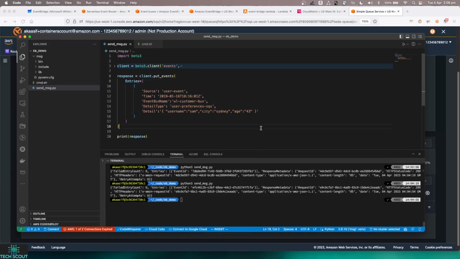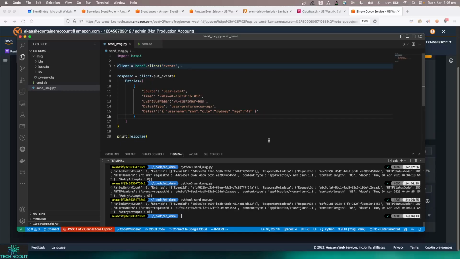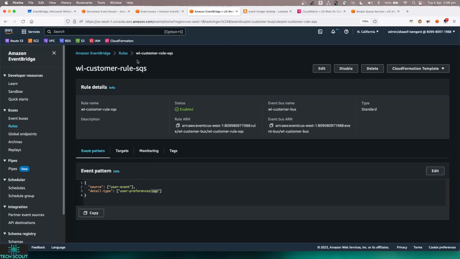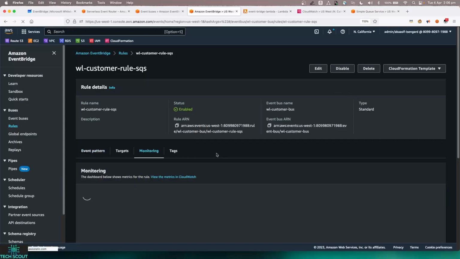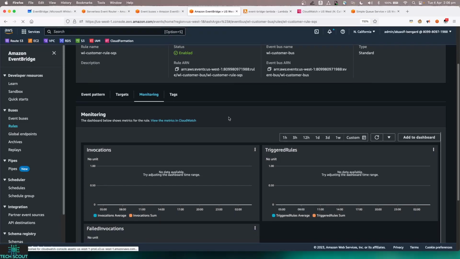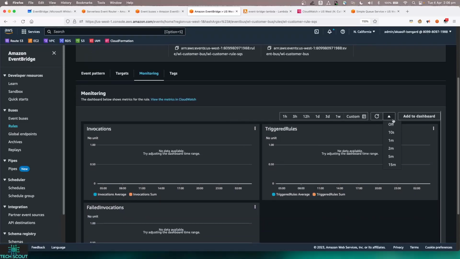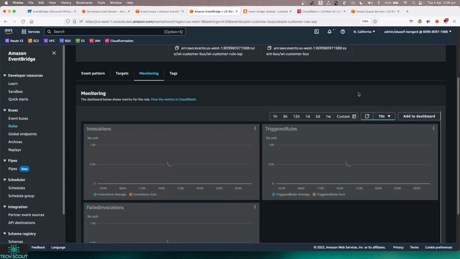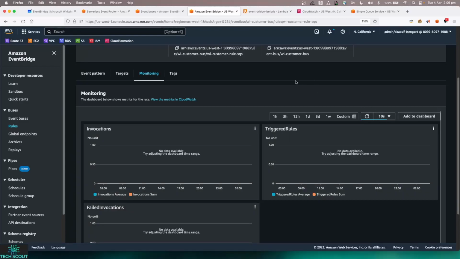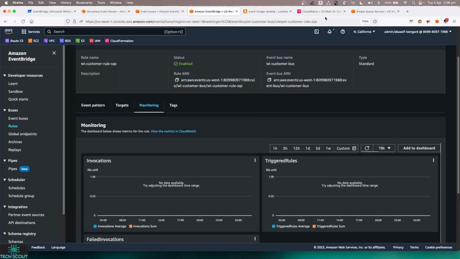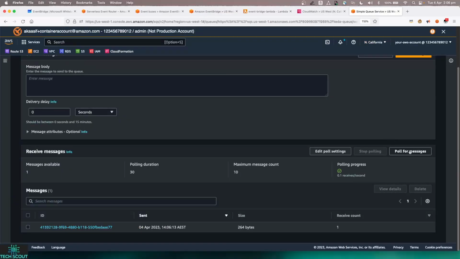Come back into my code. The file is saved, hopefully. Yep. Run it again. So that goes into the bus, and it should have gone through this. At this stage, on the monitoring side, it should start to appear. But again, it takes some time, as we know, the CloudWatch logs receive the logs after some interval. It's not in pure real time. So let's go into the queue. Let's rerun the queue. And yep, now we can see there is a message which has come in.